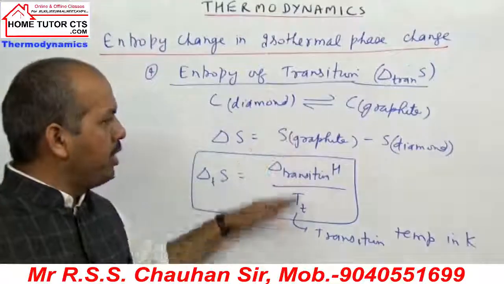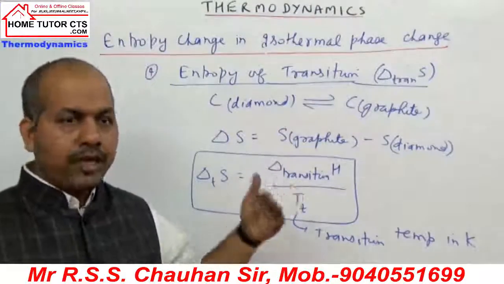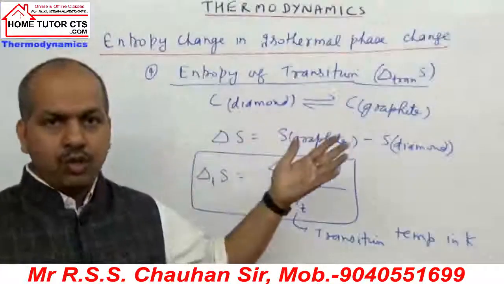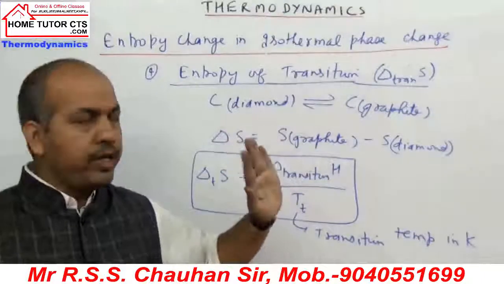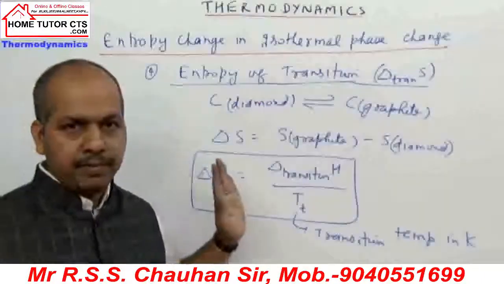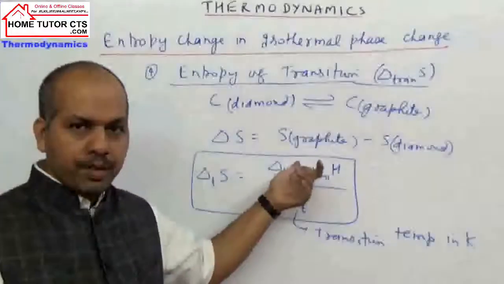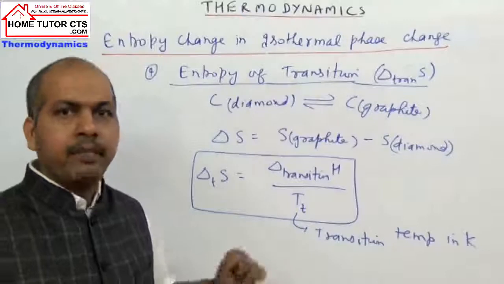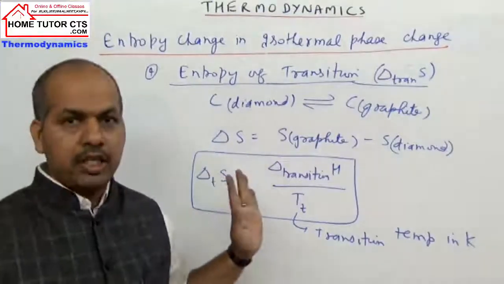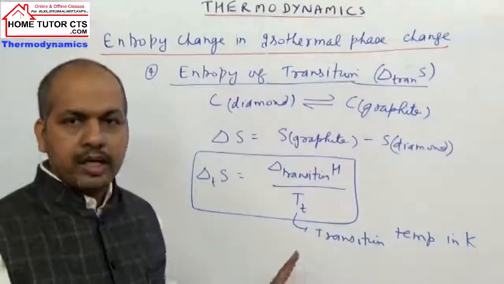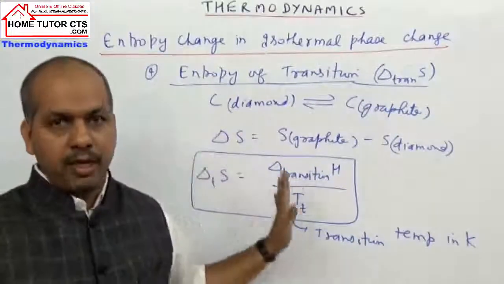In all the cases we have taken reversible reactions, where delta G will be 0, so delta H is T delta S. Equating them gives you these relations. And by definition for a reversible reaction, delta S is delta H by temperature, at constant pressure conditions. That is how we can solve this kind of question by using these basic formulas. Okay.